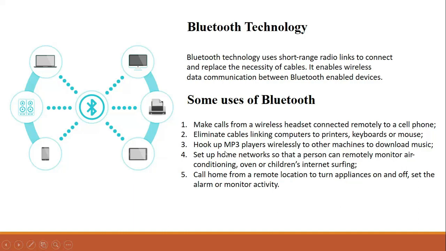Third one, hook up MP3 players wirelessly to other machines to download music. Fourth, set up a home network so that a person can remotely monitor air conditioning or children's internet surfing. And one more thing, you can call home from a remote location to turn appliances on and off, set the alarm, or monitor activity. If your house is enabled with Bluetooth devices, you can control the devices from a remote location.